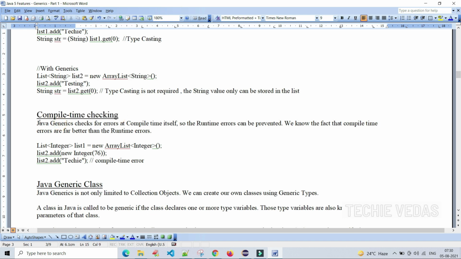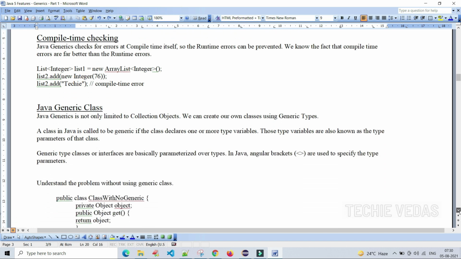We have seen this one as well in the programs we ran so far. Java generics checks for errors at compile time itself, right? So the runtime errors can be prevented. We know that compile time errors are far better than handling runtime errors. So if for an integer collection we try to store a string, it will throw an error at compile time.